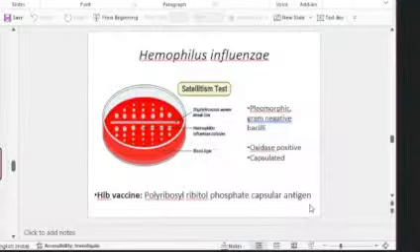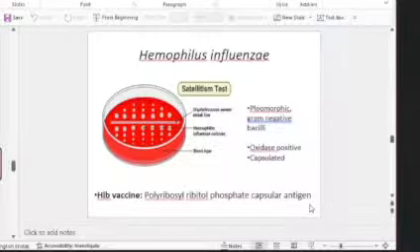And the next one is Haemophilus influenzae. Again, it can cause pneumonia as well as meningitis. Then the satellitism test: on the blood agar, you have a Staphylococcus aureus strain streaked in the center. You have already inoculated the CSF sample, and perpendicular to that you inoculate the Staph aureus.